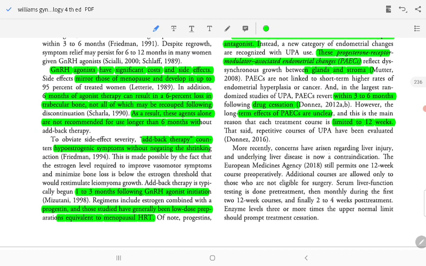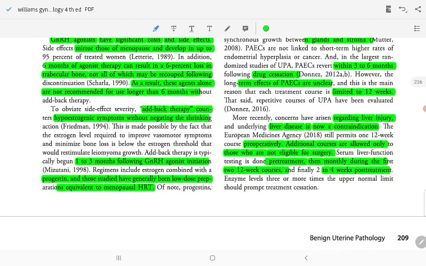More recently, concerns have arisen regarding liver injury. Underlying liver disease is now a contraindication. The European Medicines Agency still permits one 12-week course preoperatively. Additional courses are allowed only for those who are not eligible for surgery. Serum liver function testing is done pretreatment, then monthly during the first 12 weeks of the course, and finally 2 to 4 weeks post treatment.